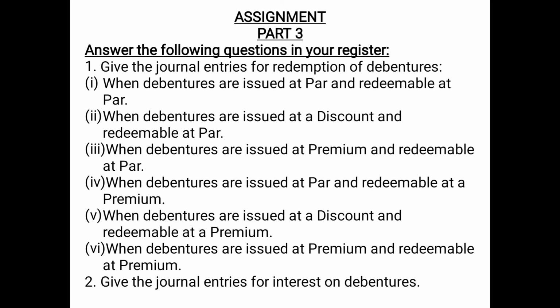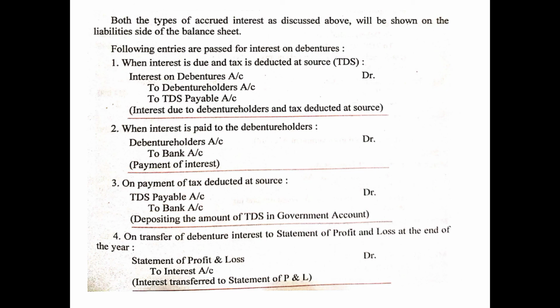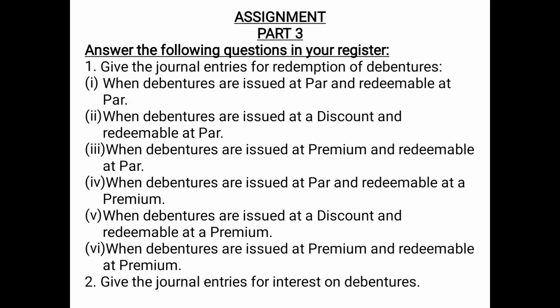Then second question, give the journal entries for interest on debentures. For this, you can pass these entries: first entry for interest due and tax deducted at source. Second entry for interest being paid to the debenture holders. The third entry for payment of tax deducted at source. And the fourth entry for transfer of debenture interest to statement of profit and loss. So you have to answer these questions in your register, children.